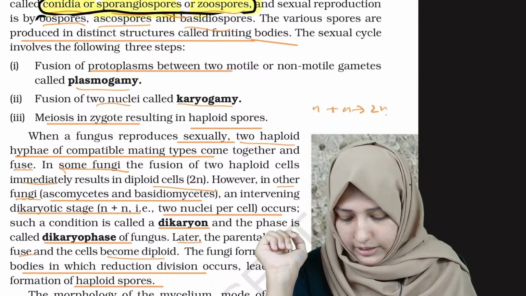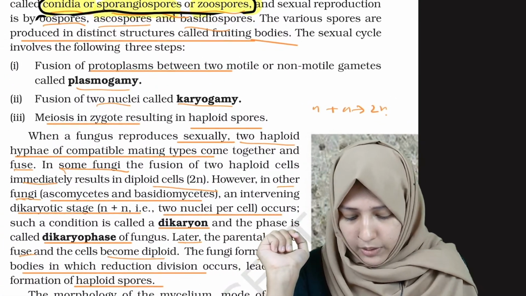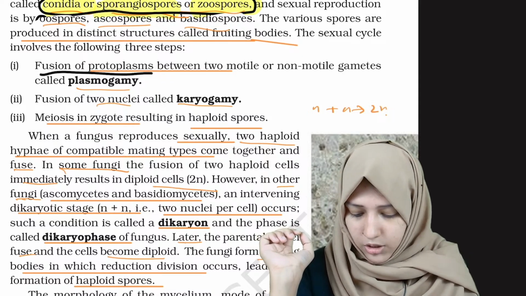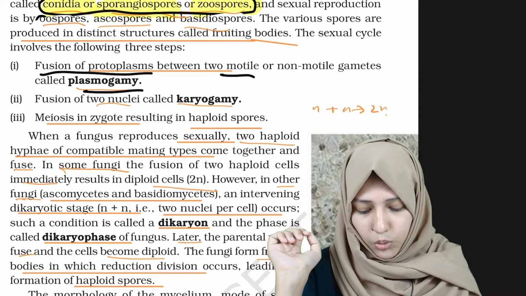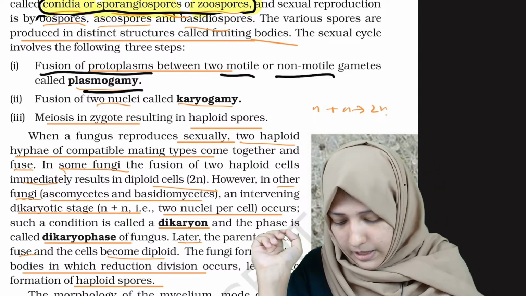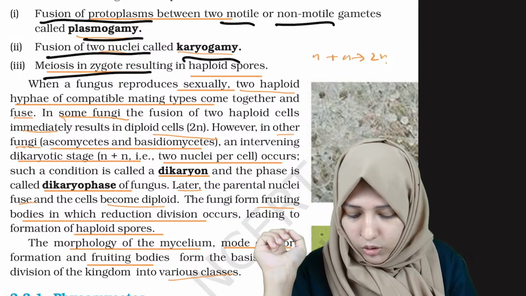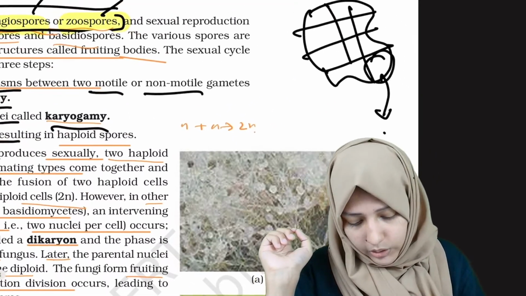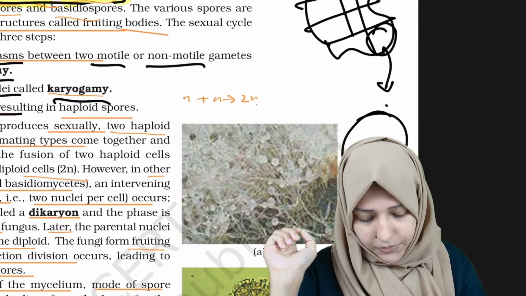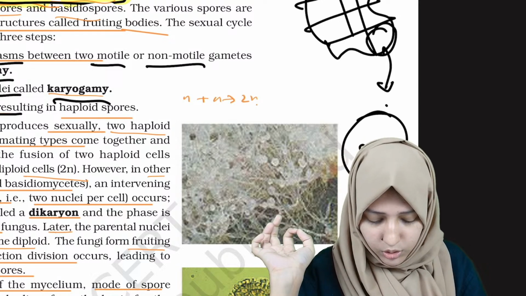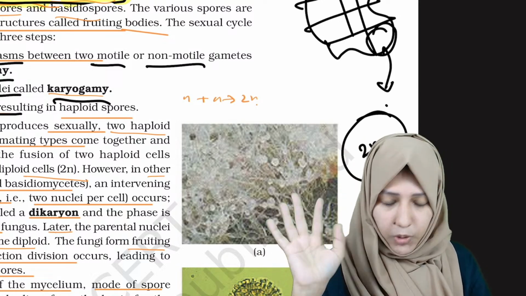Now, this was a PYQ again. The fusion of protoplasm is known as plasmogamy, between two motile or non-motile gametes. Fusion of two nuclei is known as karyogamy. Meiosis in the zygote results in haploid spores. Do you know how it is done? This is a zygote. The zygote will be diploid.